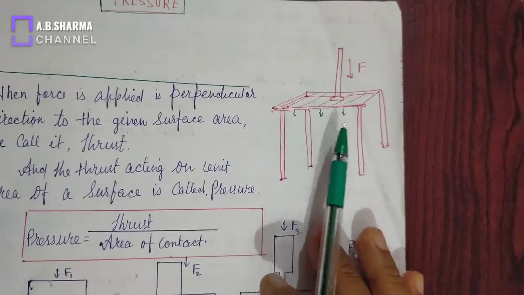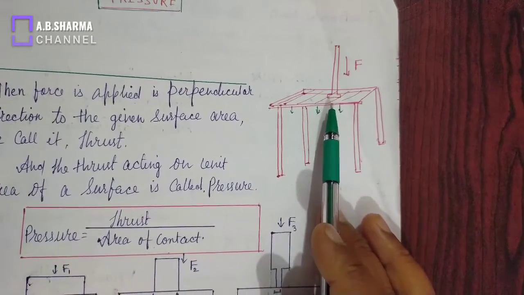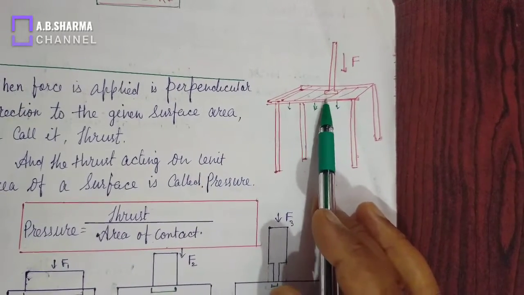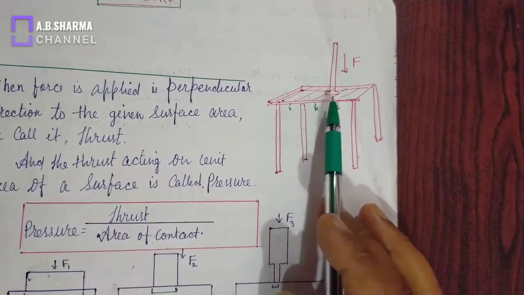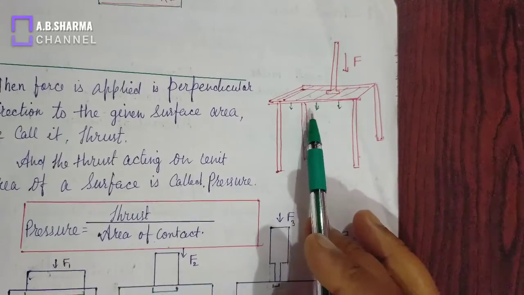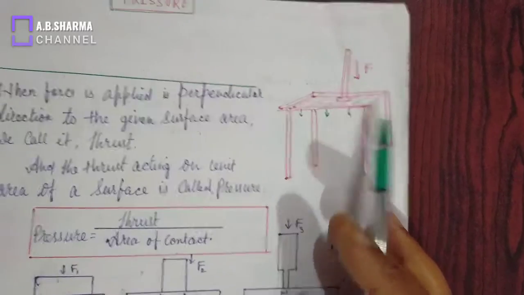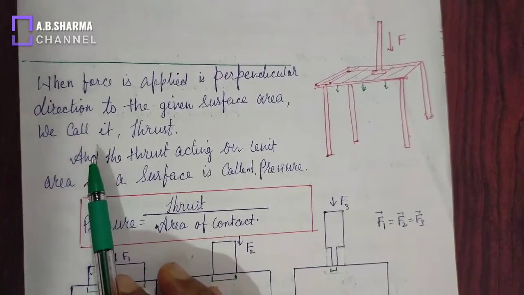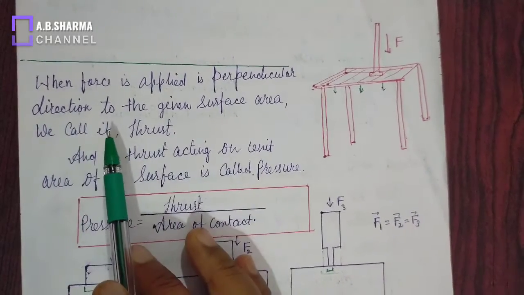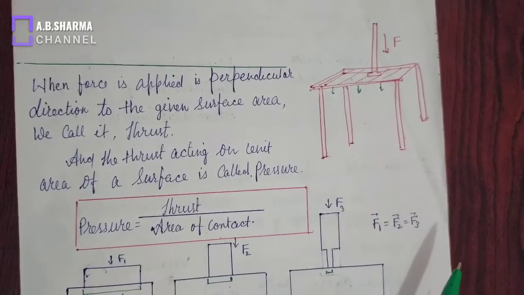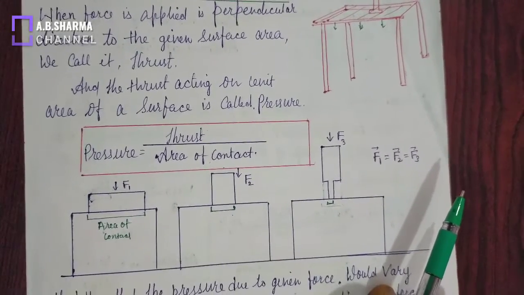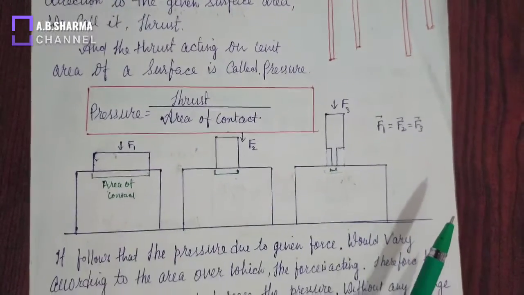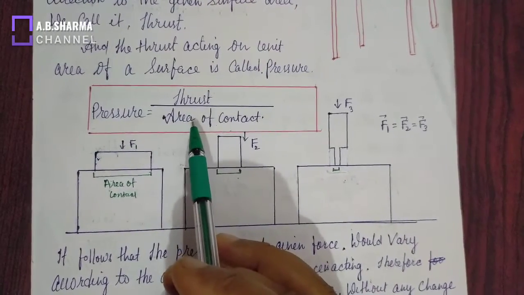But what is pressure? Pressure is also a thrust, and it is acting over a unit area. So thrust acts perpendicularly on the surface area, and pressure is the force acting on unit area. This is the difference. When force is applied in a perpendicular direction to a given area, we call it thrust, and when thrust acts on unit area, this is called pressure. So mathematically, pressure equals thrust divided by area of contact.